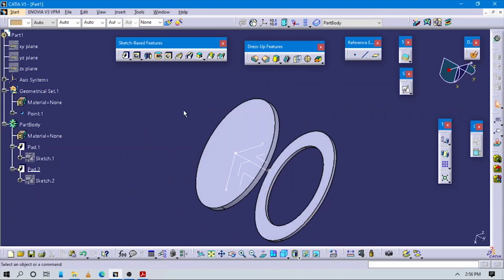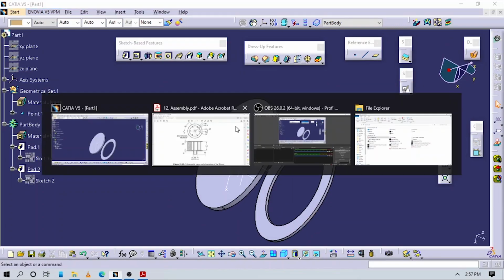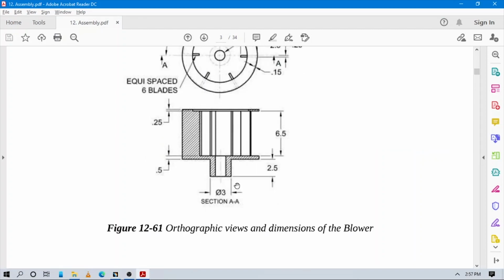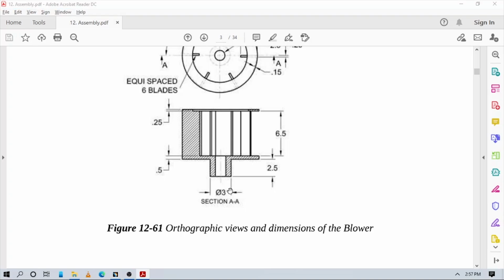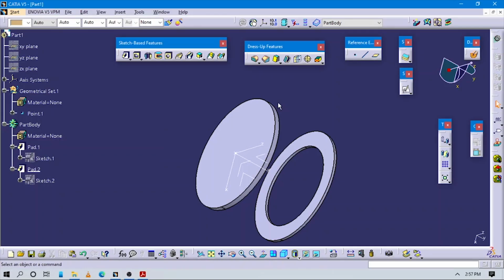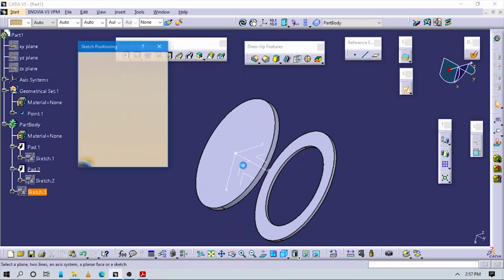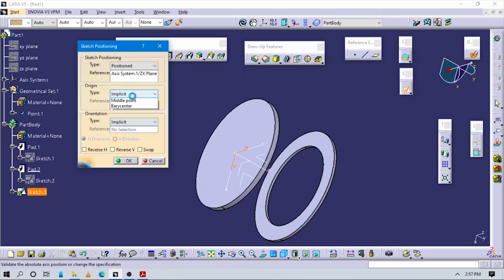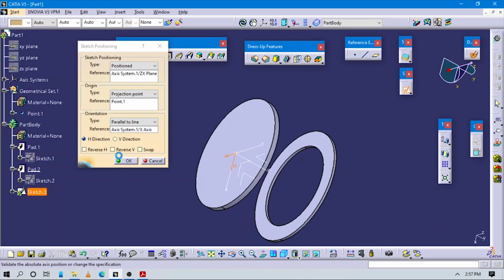And at this side we have to create one circle here, at this section A view. You can see this circle. So let's start to create this circle. For creating this, go to sketch positioning and select this ZX plane, or else you can click on this face also. Orientation should be parallel to this.